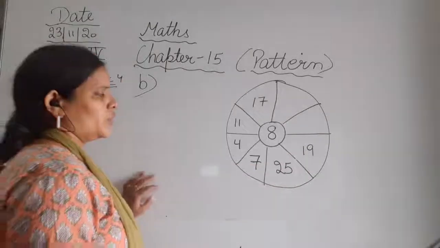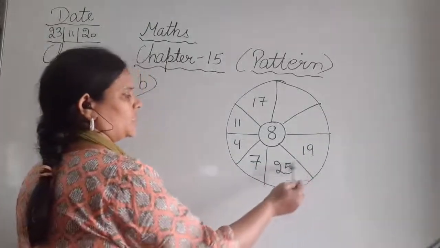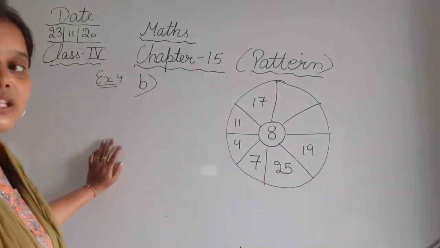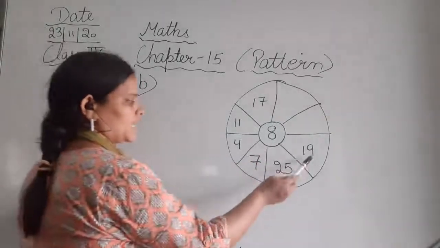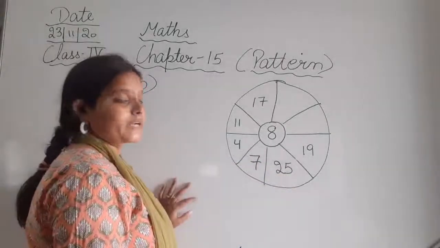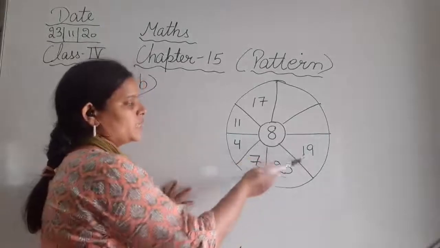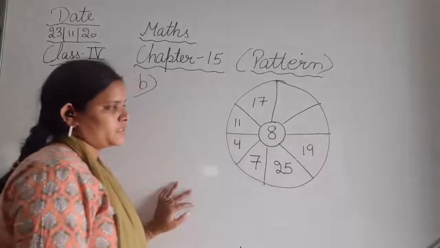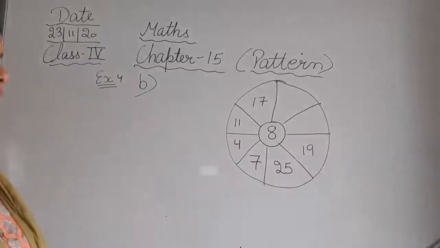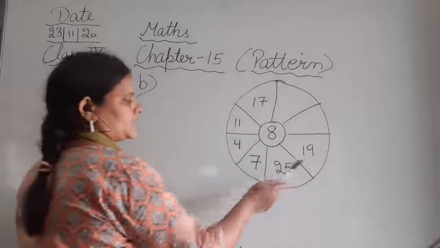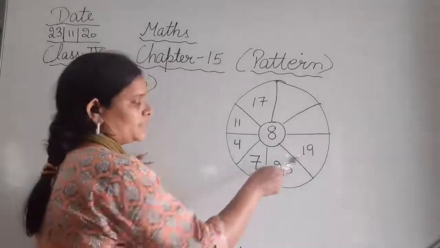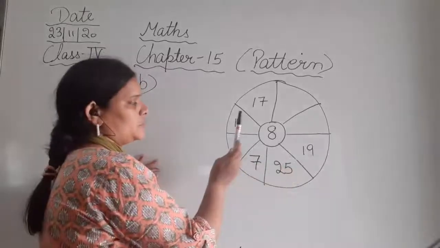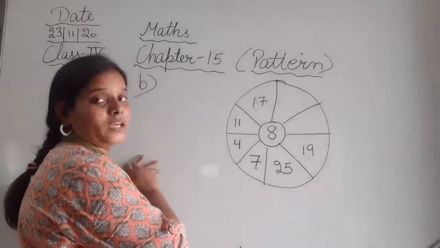So देखिए, now starting with this 19. Okay, so if we subtract them, 25 minus 19, that will be 6. 19 minus 7, obviously देखिए किसी को भी प्लस करके तो 8 नहीं आएगा किसी भी नंबर को. So 8 is the smallest, so that means ये किसी ना किसी नंबर को सब्ट्रैक्ट करके आएगा. Okay, 19 minus 7 will be 11. 19 minus 4, that will be 15. 19 minus 11, that will be 8.